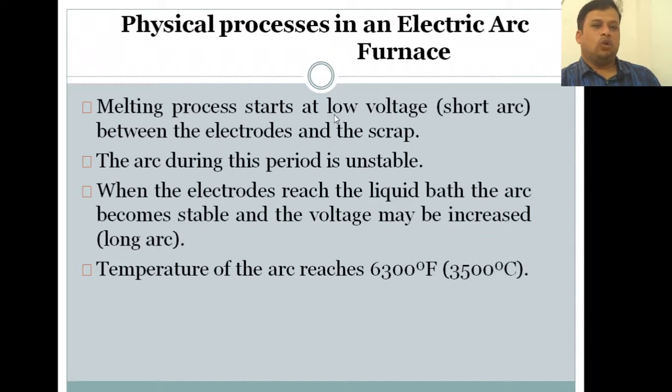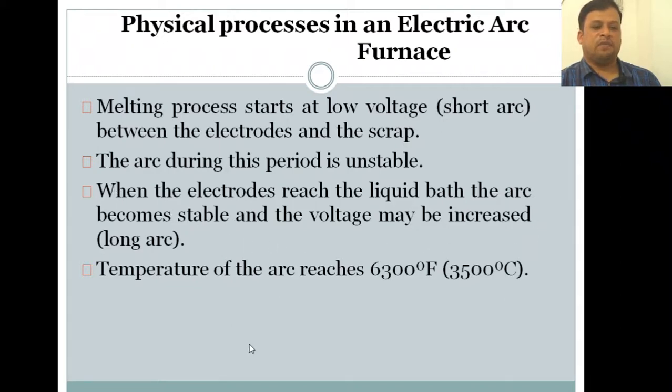The melting process starts at low voltage. The arc during this period is unstable, so a short arc is very unstable. When the electrodes reach the liquid bath, the arc becomes stable and the voltage will increase for a long arc. That means when the electrodes reach the liquid bath, the arc becomes stable and the voltage may be increased.